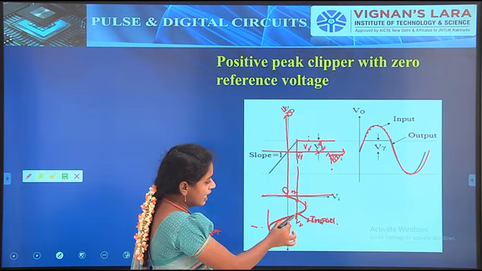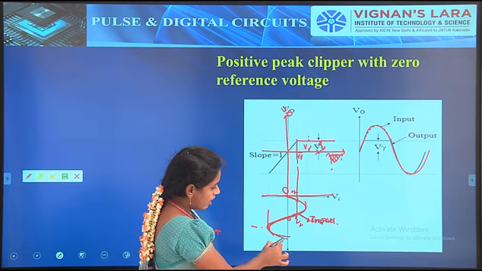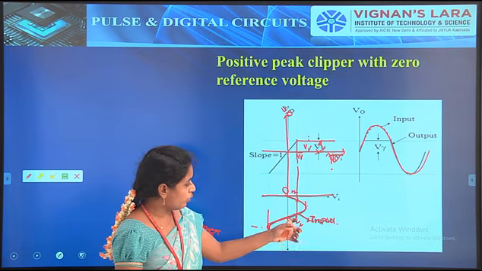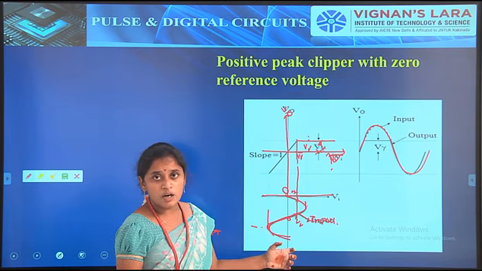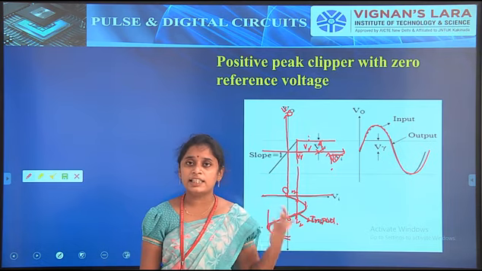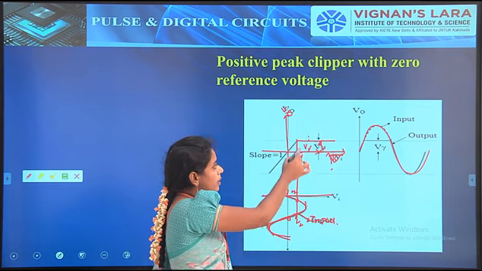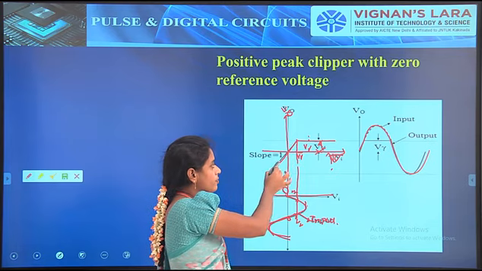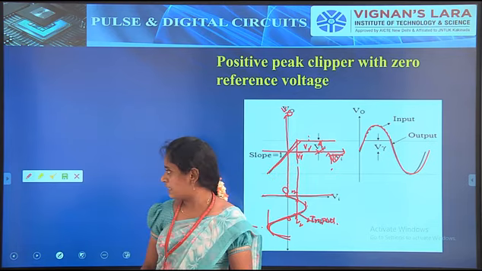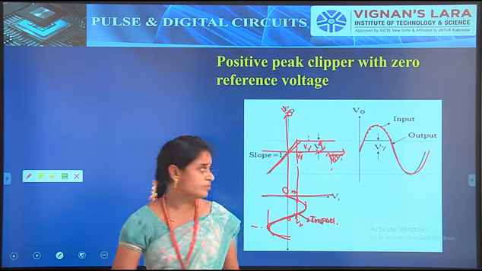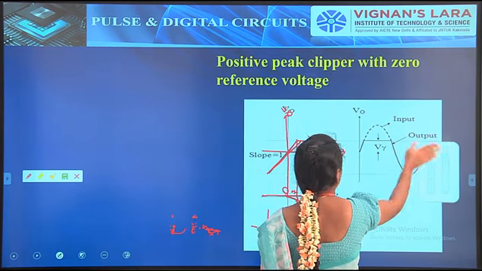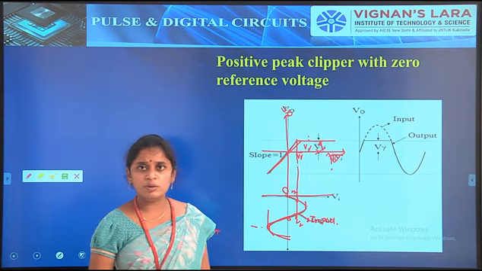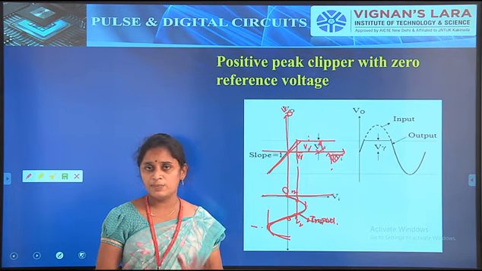We don't produce any output signal, that is indicated with the V gamma. So when Vi is less than V gamma, in this condition we have to produce the output signal. That's why the slope is indicated with slope 1. So less than V gamma, we have to represent with the slope 1. So for this, how to draw the output waveform is very important.